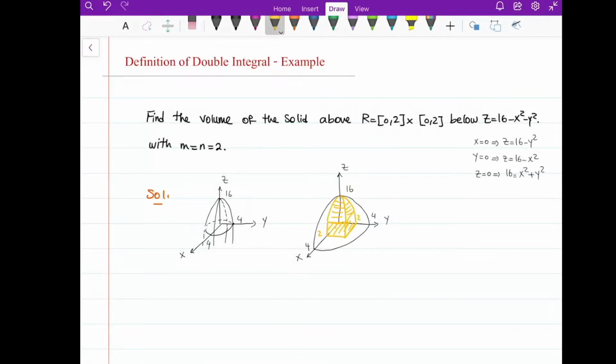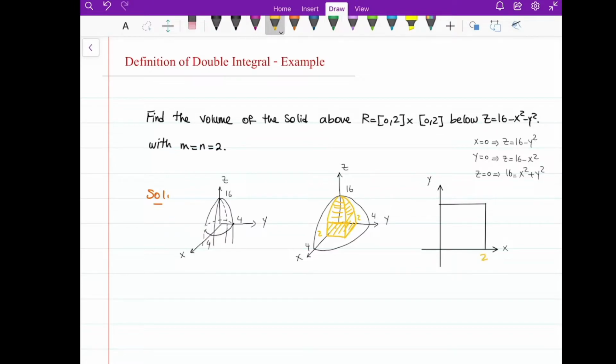So now let me graph R as well. So this is the x-axis. Let me bring it a little down. Then I have the y-axis, and it's from 0 to 2, and then 0 to 2.